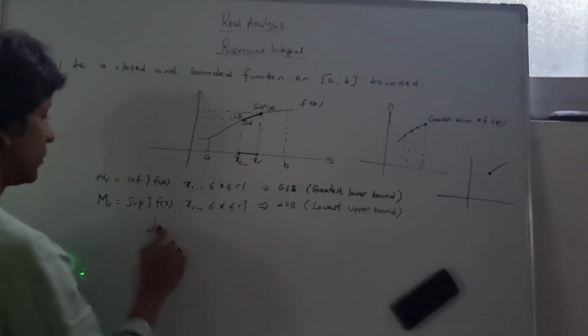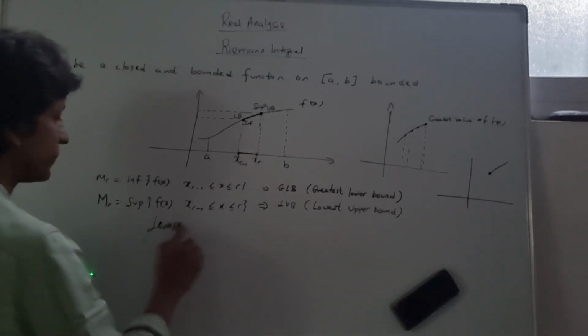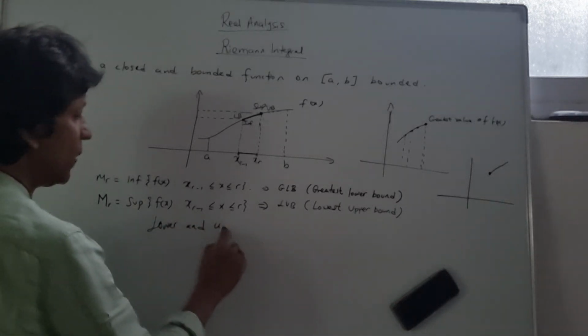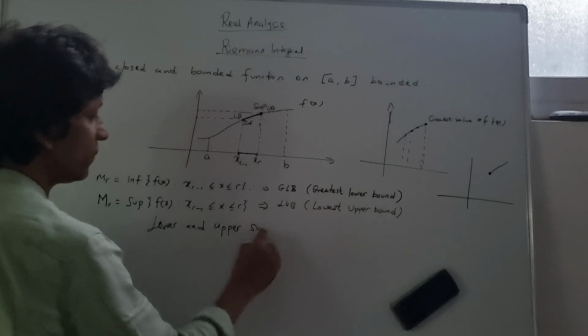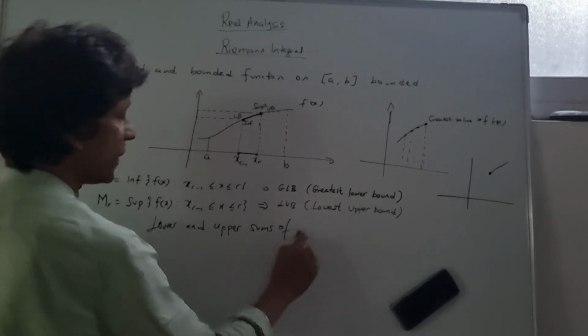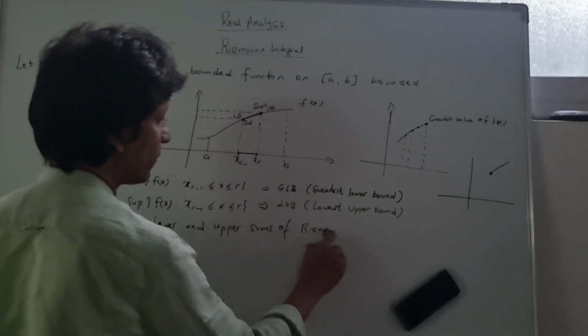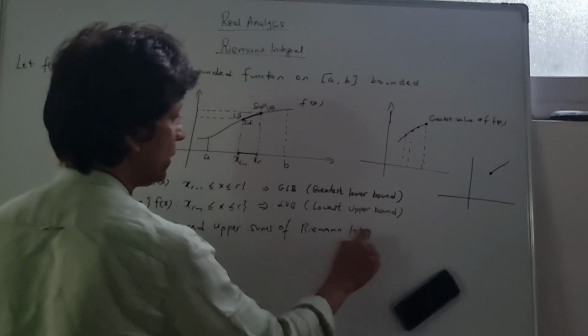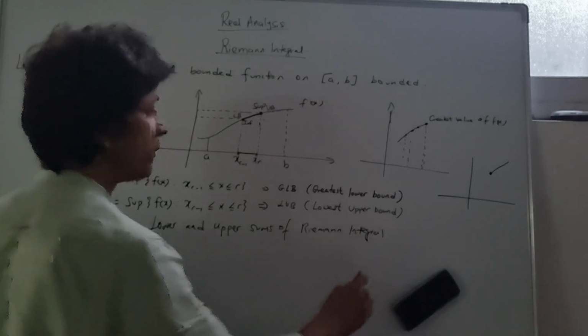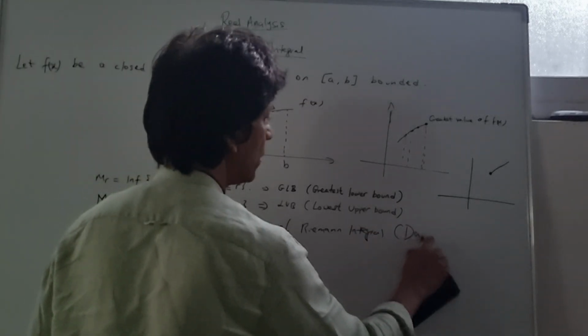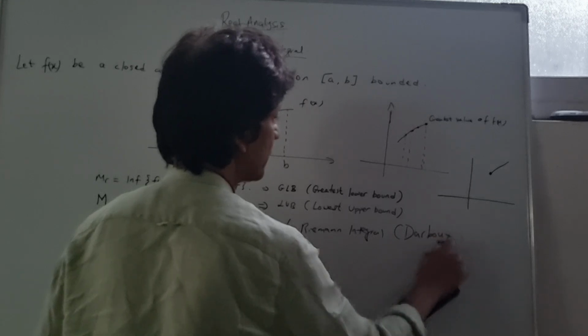So basically we're going to be talking about the Darboux sum.